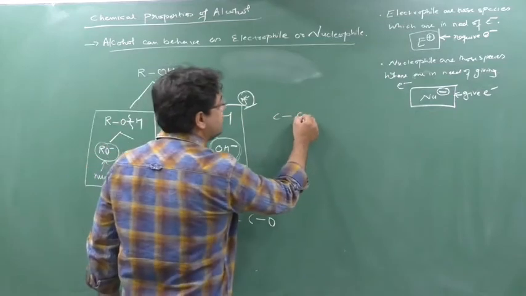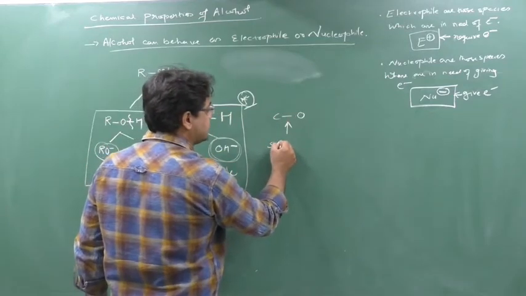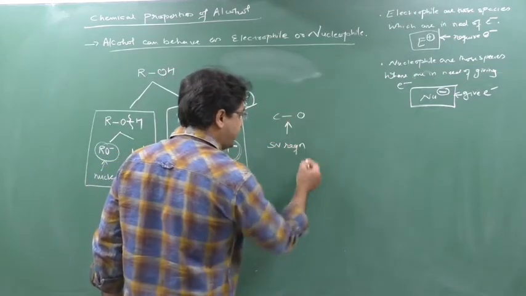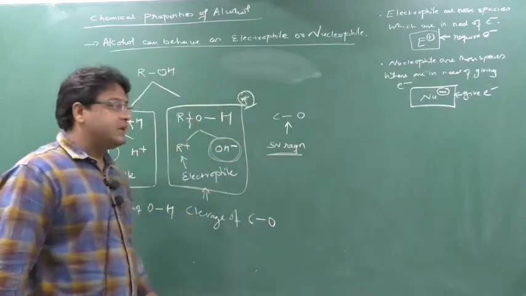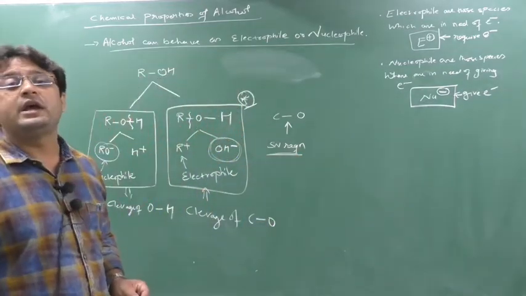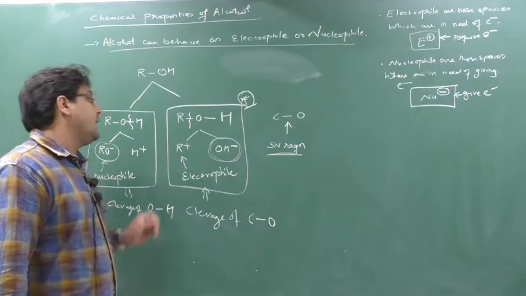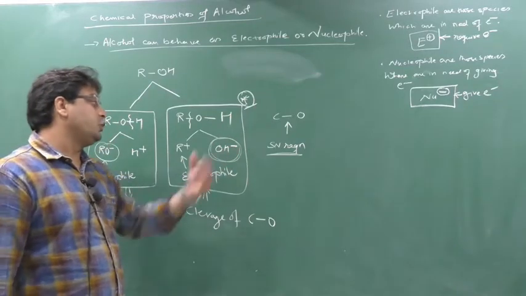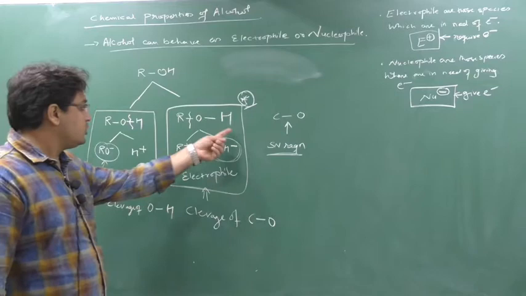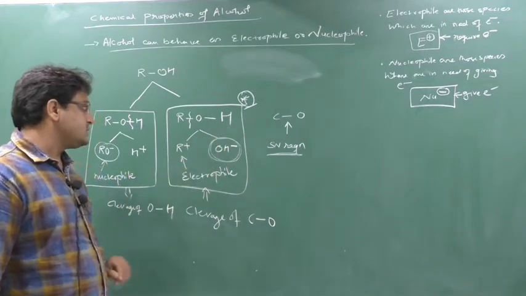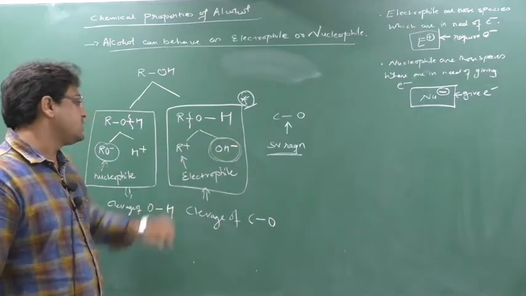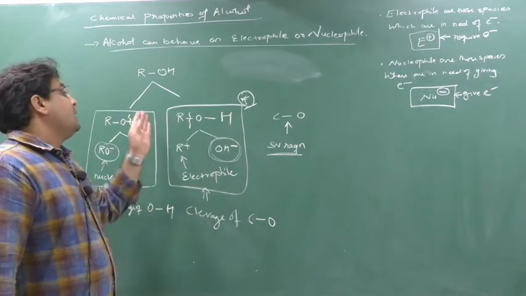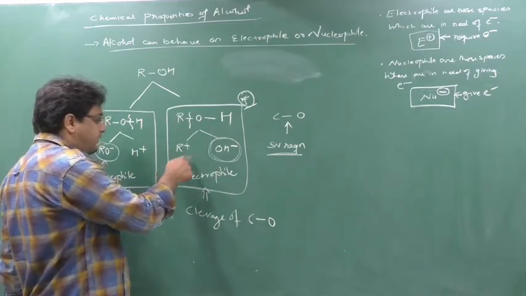So CO reaction will be which kind of reaction? SN reaction. I will explain, don't worry about it. SN means here substitution nucleophilic reaction will occur, because I will take one nucleophile. If I want to remove this OH minus, so I have to react this electrophile with nucleophile.